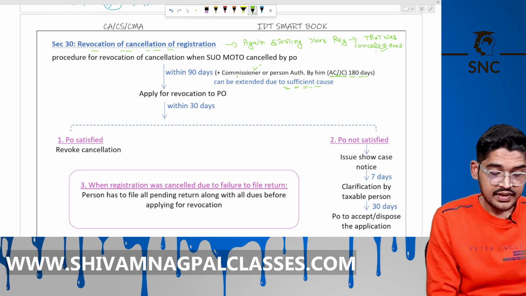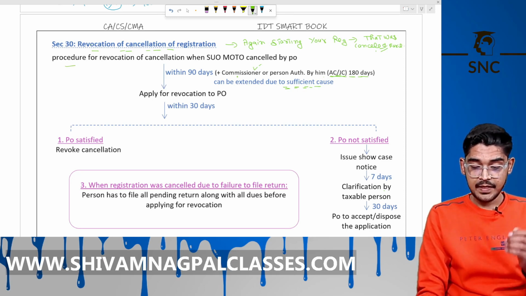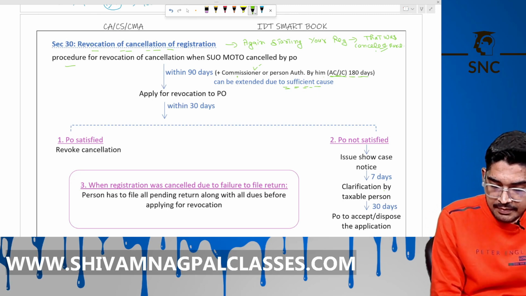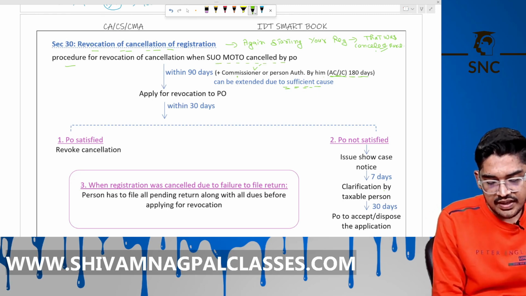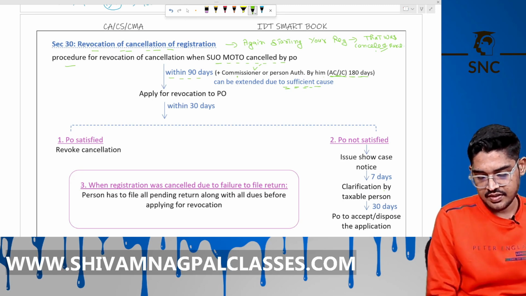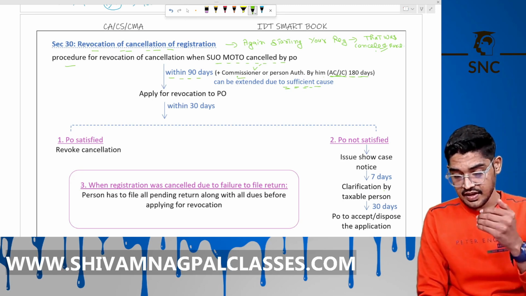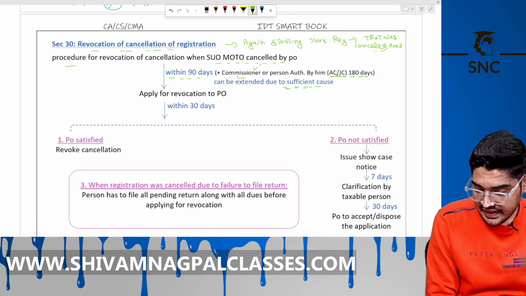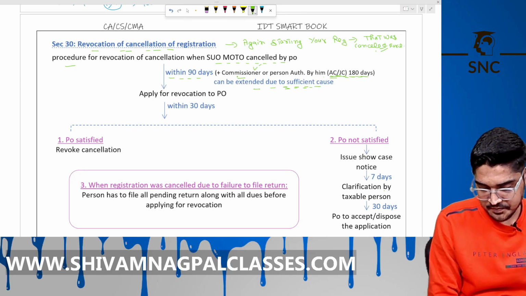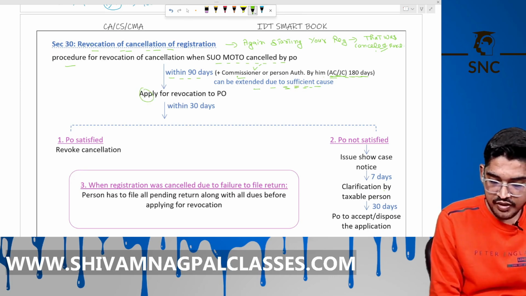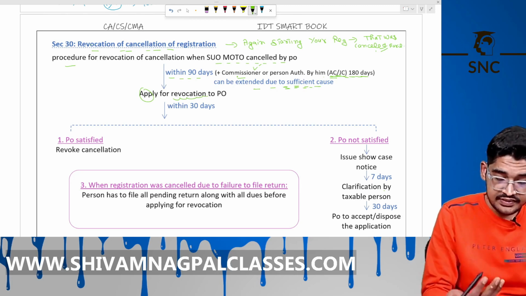Now, the process for revocation of cancellation when suo motu cancelled by the officer. Okay, within 90 days. Plus the commissioner or person authorized by him, AC or JC, can extend it by 180 days, for sufficient cause. Apply for revocation to the proper officer, then that officer within 30 days takes the action.